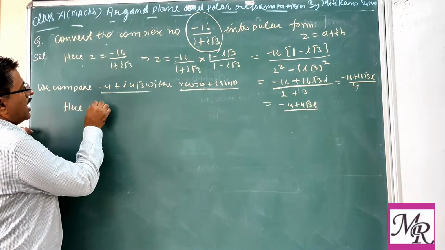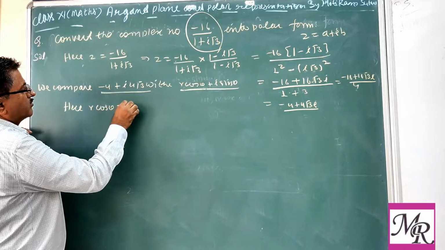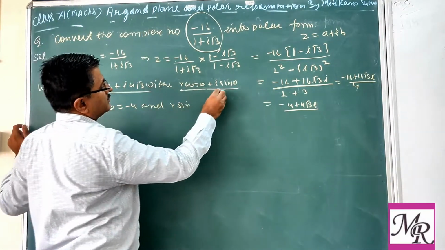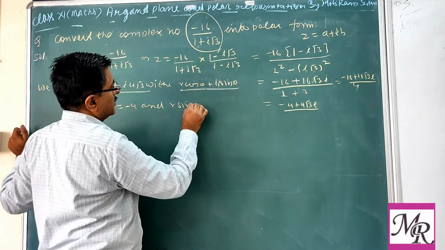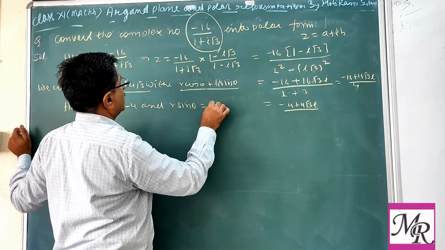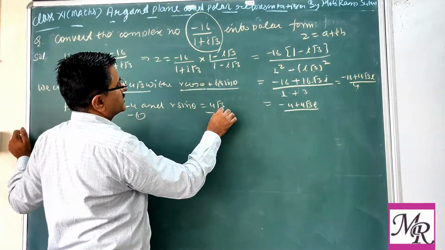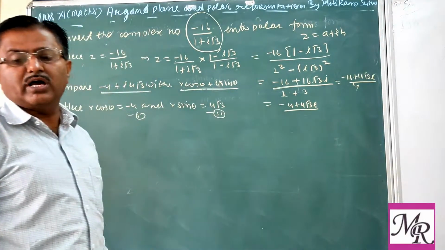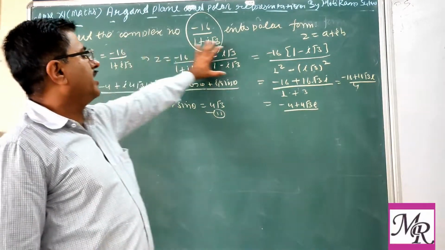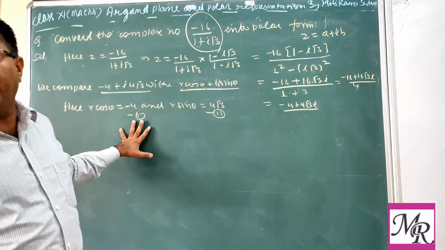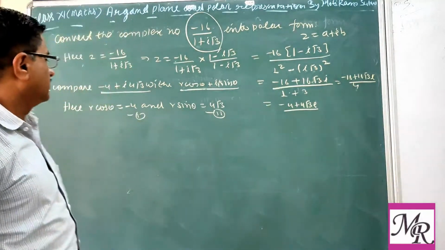So here r cos theta equals minus 4 and r sin theta equals 4 root 3. This is equation 1 and this is 2. So a similar process we have to follow after writing in the standard form.